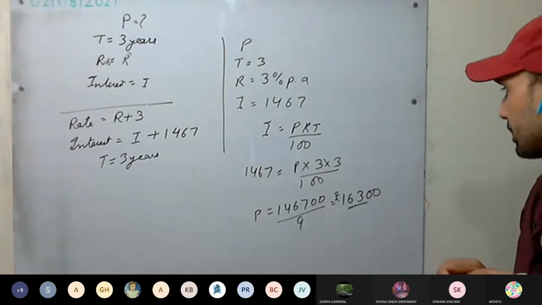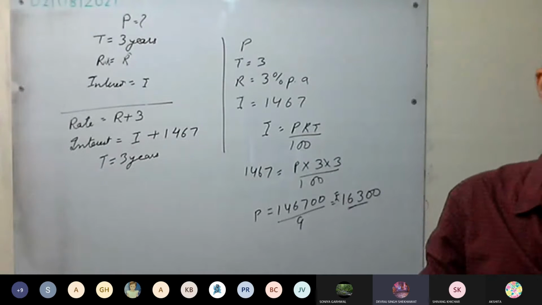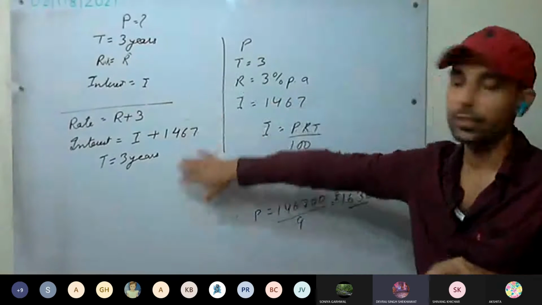Is this clear? Yes, sir. Okay. So now we can discuss the long method.